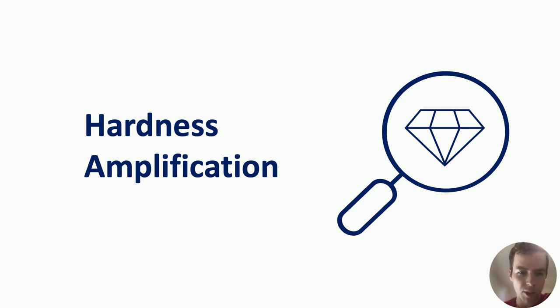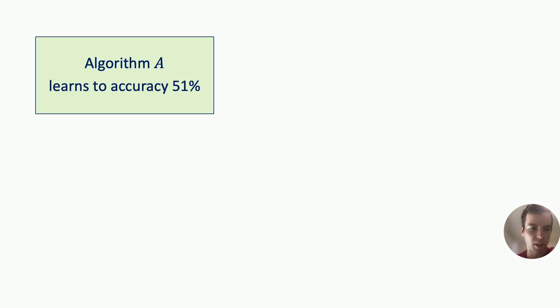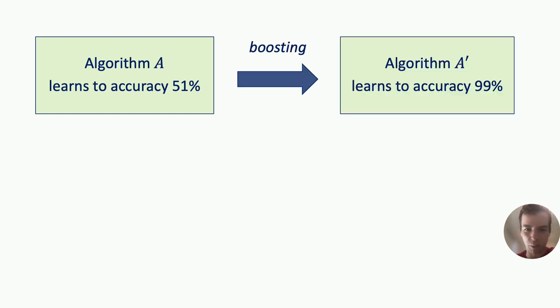Okay, so I'm going to transition now to the second topic of the talk, which is hardness amplification. Before I jump into hardness amplification, I want to zoom out and think about what boosting is at a very high level. As we've seen, boosting is a way of connecting the following two tasks. If we have an algorithm A that learns to accuracy 51%, then boosting gives us an algorithm A prime which learns to accuracy 99%. Now, I want to compare this with hardness amplification.